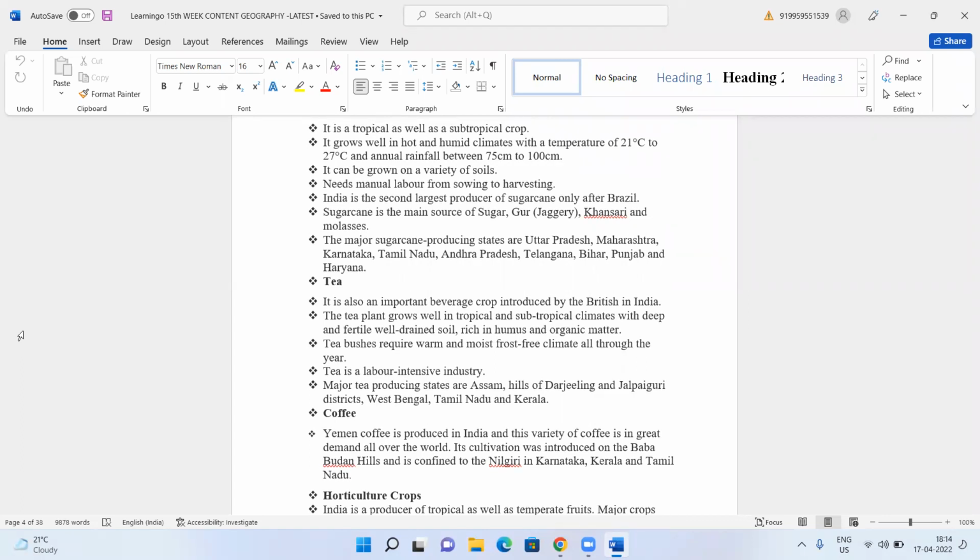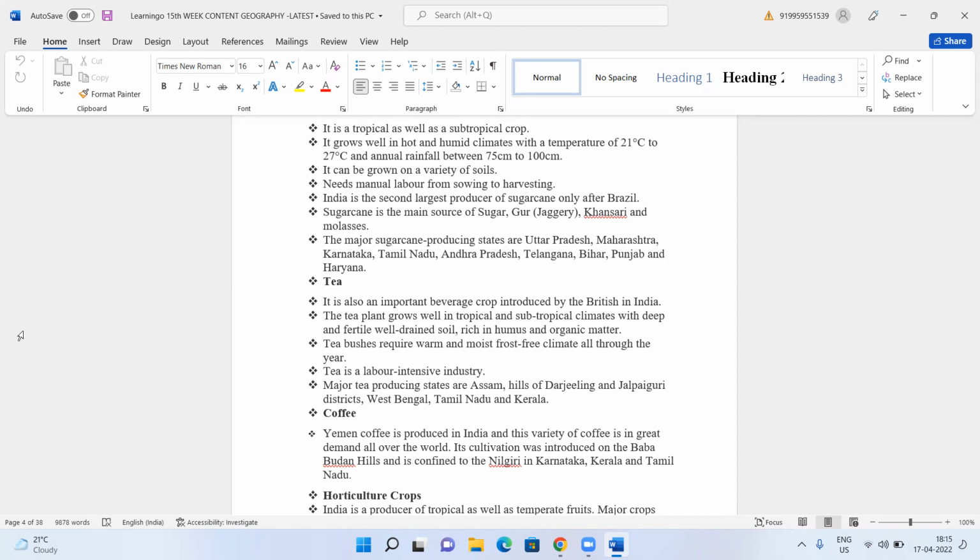Then you have tea. It is an important beverage crop introduced by the British. Actually, the Britishers were the first to introduce tea in our country. It grows well in tropical and subtropical climates with deep, fertile, well-drained soil rich in humus and organic matter. Tea bushes require a warm and moist, frost-free climate all through the year. It is also a labor-intensive industry. You all know they pluck the tea leaves. You must have seen it somewhere.